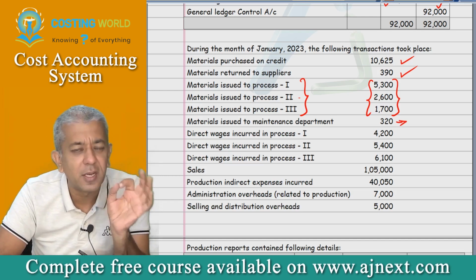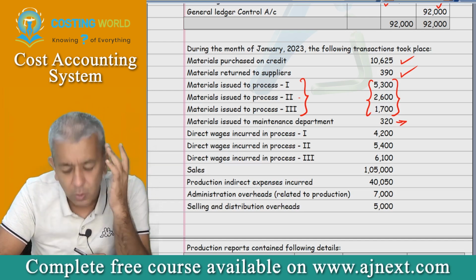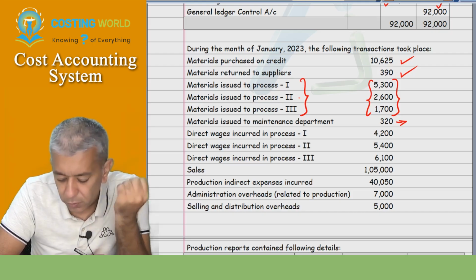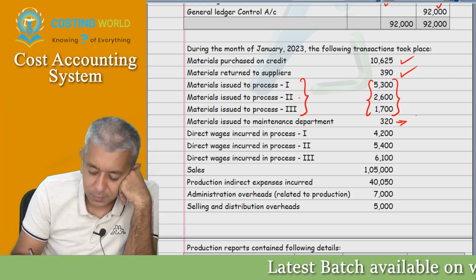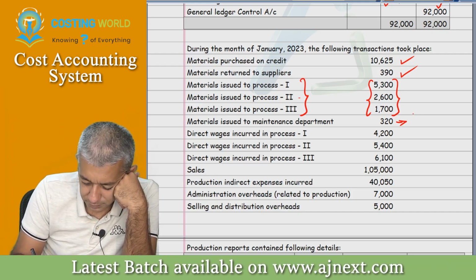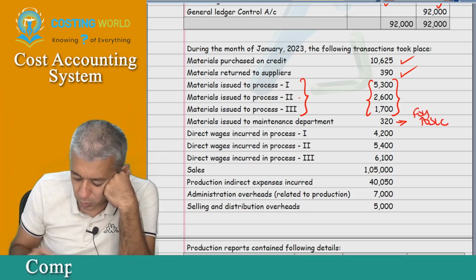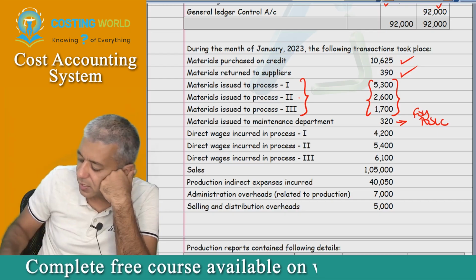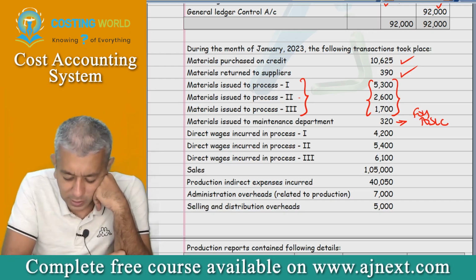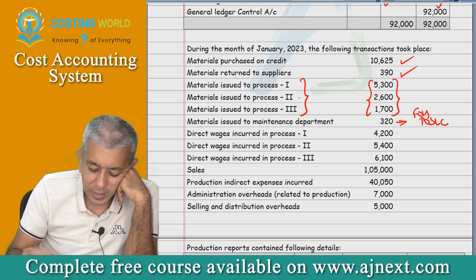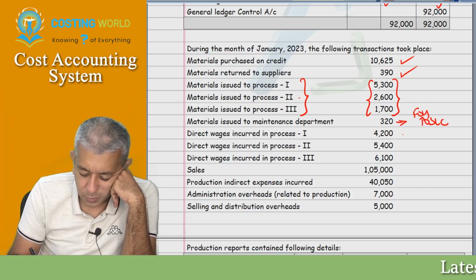Okay, further. Materials issued to maintenance department. By default, maintenance means maintenance of the factory beta. Okay. Yesterday we all did that. Or today we all wrote down the entry also. The entry will be factory overheads account debit to SLC. Material is going out. So therefore, in this case, credit your SLC account and then you debit it to factory overheads. Further, direct wages incurred in process 1, process 2, process 3.